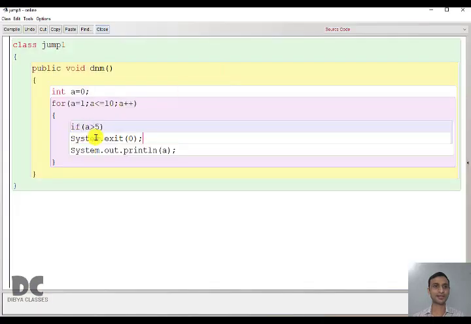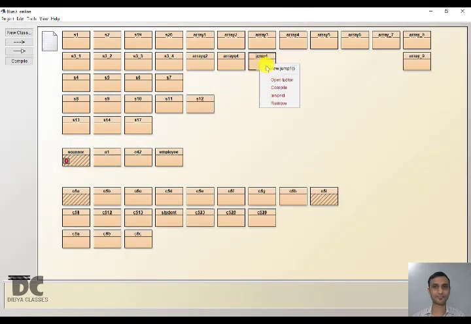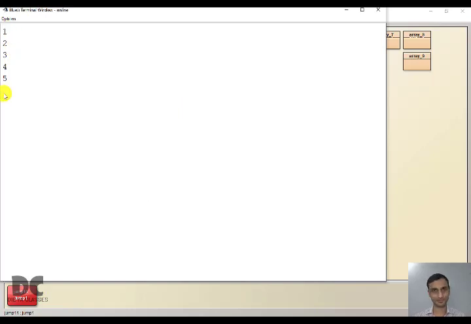So when you write break, it is stopping the loop, but it is not exiting the program.